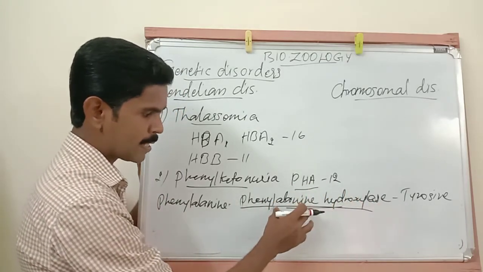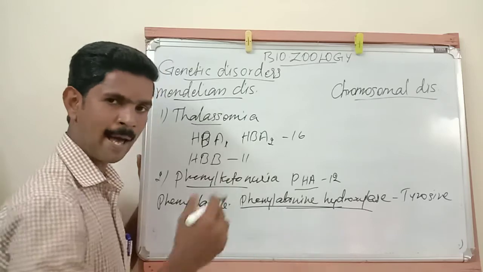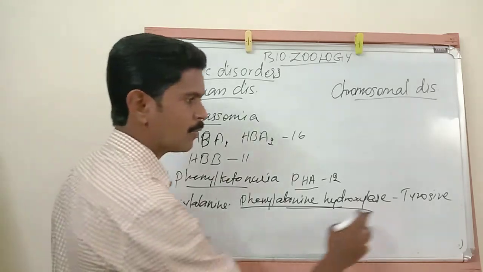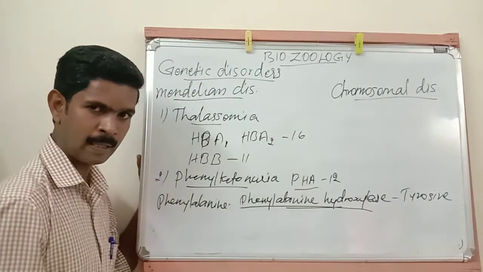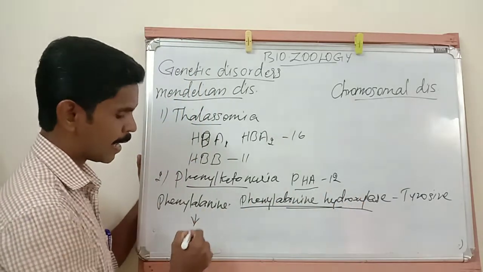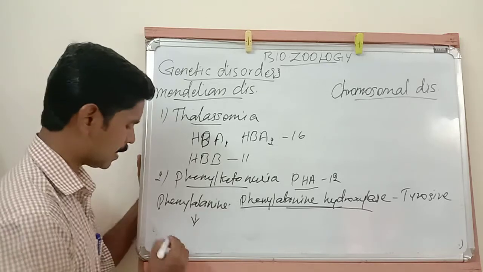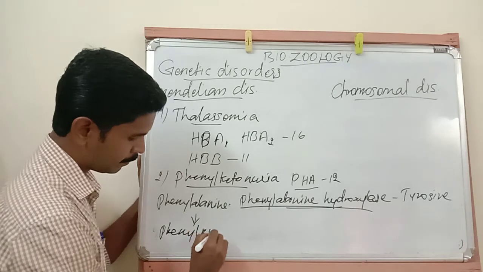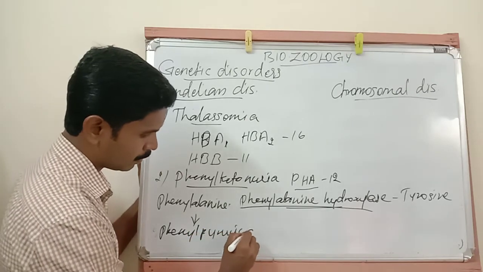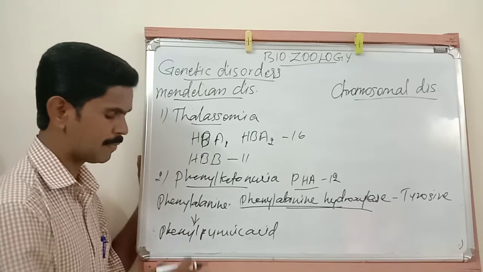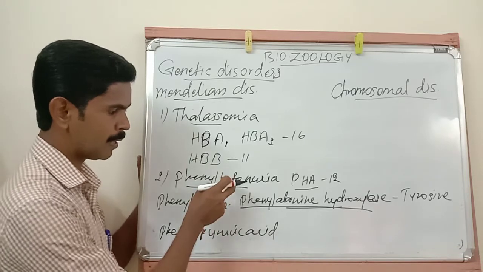If the production of phenylalanine hydroxylase is absent in the cells, phenylalanine is not converted into tyrosine, and this phenylalanine is directly converted into an acid called phenylpyruvic acid.